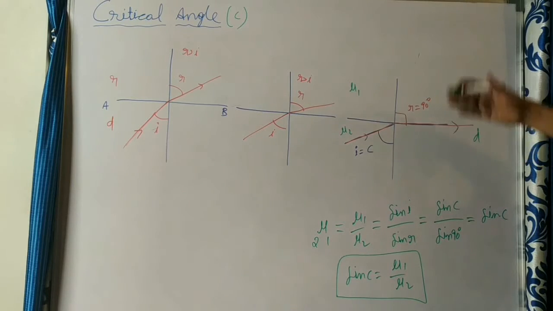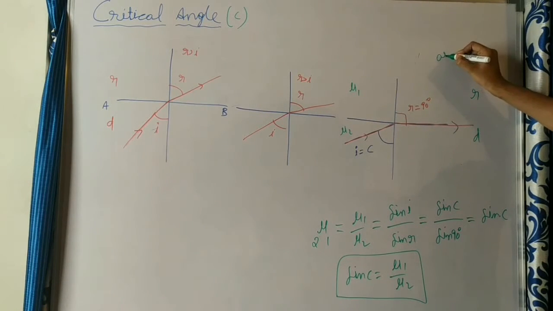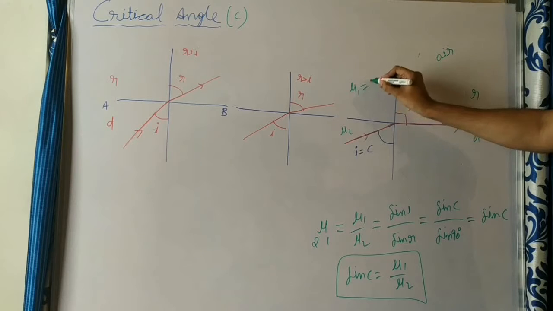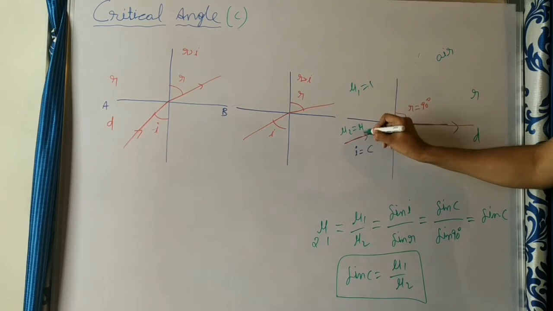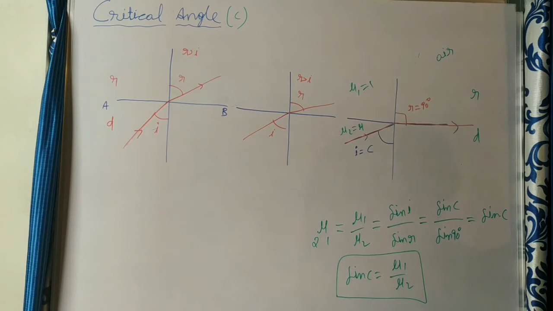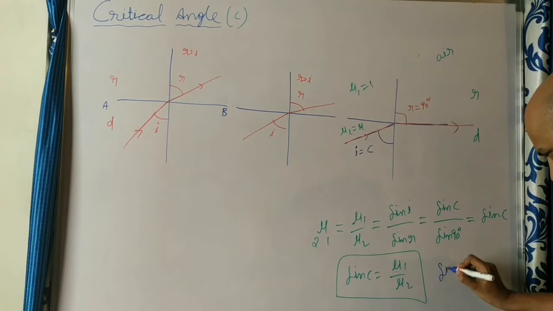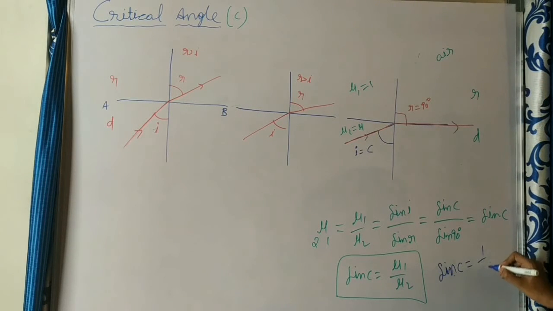Suppose you take this medium as air. What is the refractive index? 1. The other medium, water or glass, has refractive index mu. Air has refractive index 1, and the other medium has refractive index mu. Using that, the equation is modified like this: sine C is equal to 1 by mu.